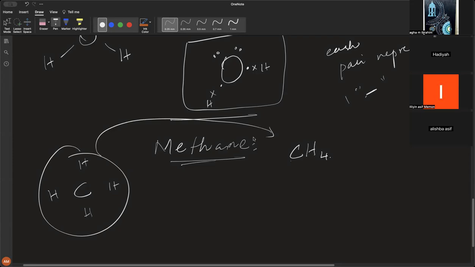This is the idea that we have when we look at this. We have placed carbon in the center because it is only one and the others are surrounding it. So the ones whose numbers are lesser are most probably going to be in the middle, and the rest are going to be at the periphery around, right? When we talk about methane, it contains 2 elements, right? Carbon and hydrogen. All right.